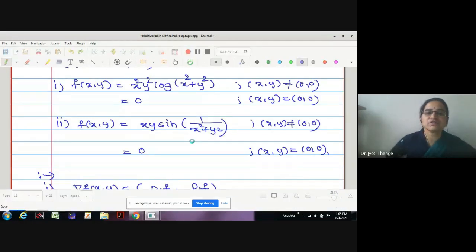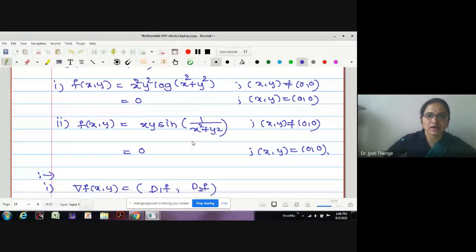In the next lecture, we will go for the next point of the syllabus, describing the mean value theorem for multivariable functions, because we are familiar with the mean value theorem of real valued functions only.